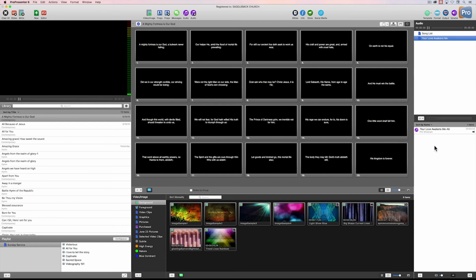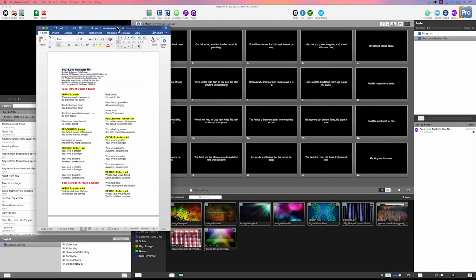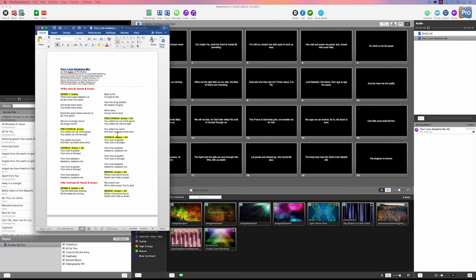Now, let's bring in the Word document, the lyrics. However, I'm going to ask you to do one thing before you do that. Let me show you what that document looks like before you import it. This is what it looks like. Okay? There's a lot of information here. There's a lot of good information here. Someone took a lot of time to do this on the worship team, so thank you for that.